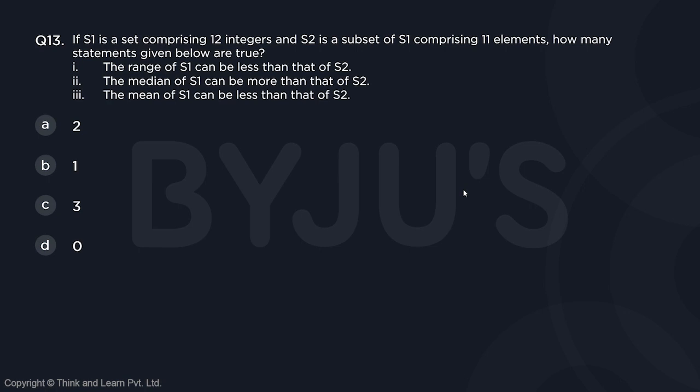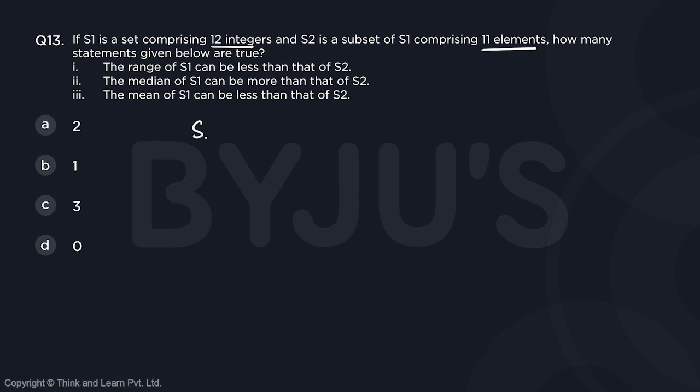So in such questions, whenever we have to find out which statement is true, we have to think of one scenario where it won't be true. That is because there are going to be a lot of cases, infinite cases, frankly. So we can't consider all the infinite cases, so we do the opposite of what is asked. If it is going to work for 12 integers and 11 elements, it should also work for 3 integers and 2 integers. It can also work for 5 integers and 4 integers.